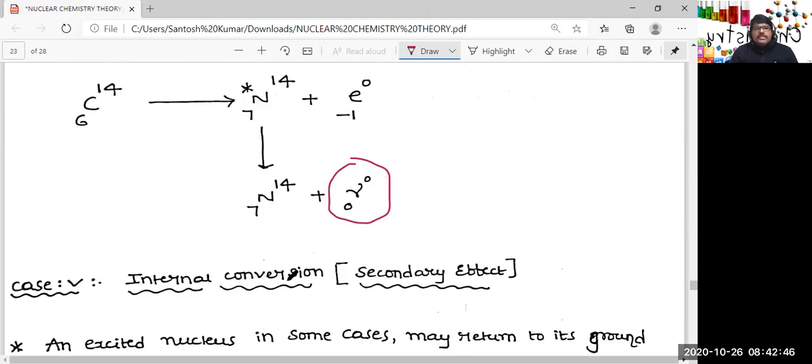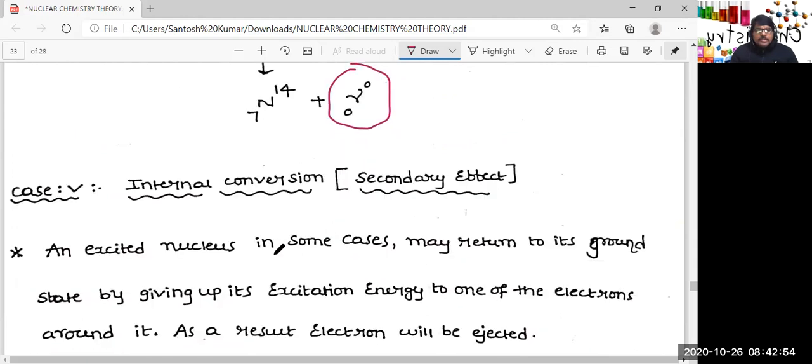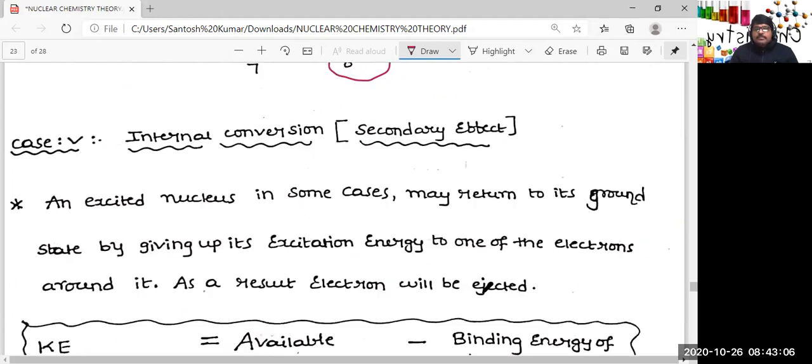And one more thing, that is internal conversion. It is also a secondary effect. What is this internal conversion? A very important phenomenon. An excited nucleus, like N star I have given in the previous example, in some cases may return to ground state by giving up its excitation energy to one of the electrons around it. As a result, an electron will be ejected.